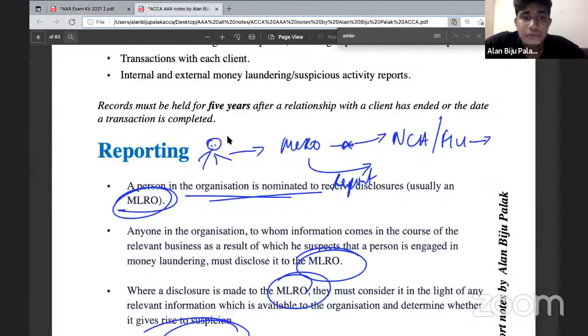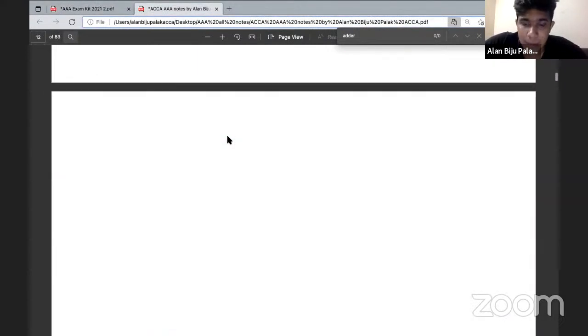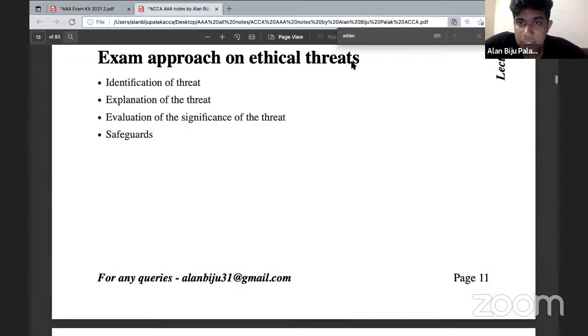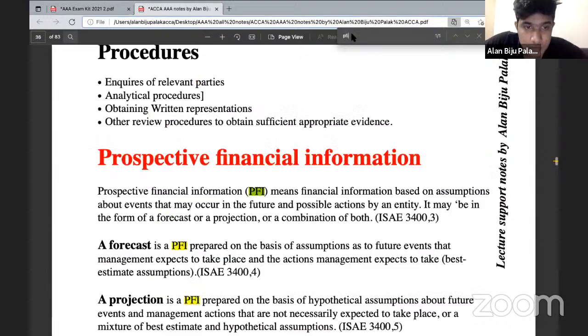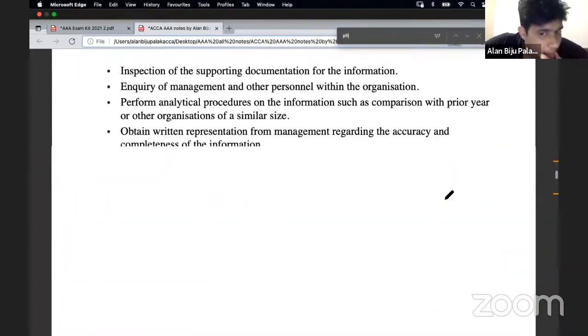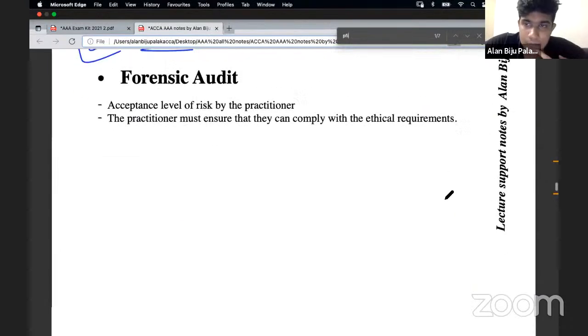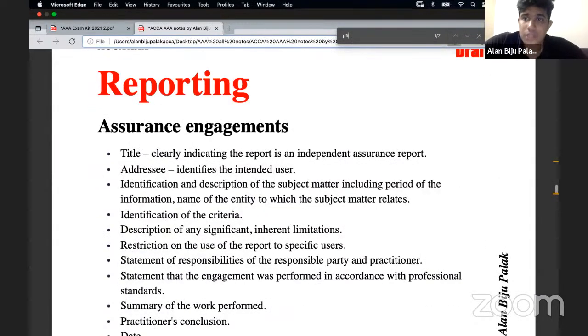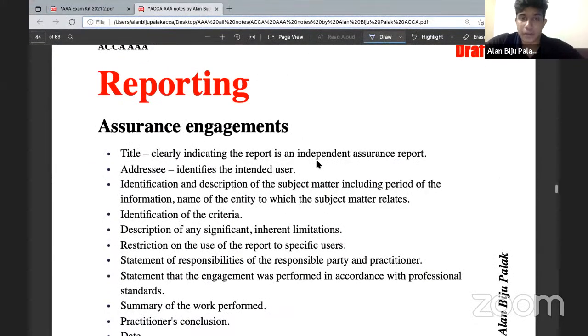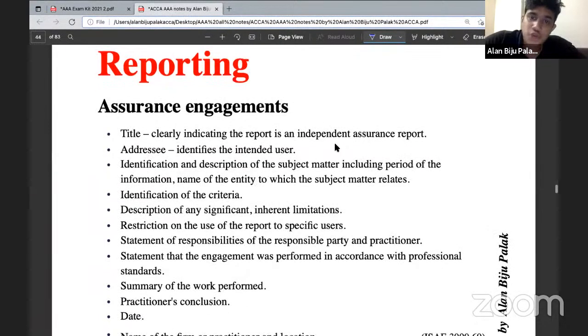Before that, the first thing that you need to consider while studying the critical appraisal part: see, in the notes, ACCA AAA by Alan, there's an area for the reporting session. Over here. The first thing you need to ensure before practicing a reporting question or critical appraisal question is that you must have an adequate amount of knowledge in reporting. You must learn by heart the reporting format of each of the engagements.